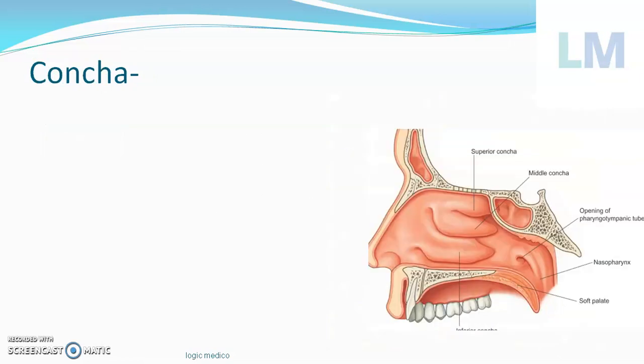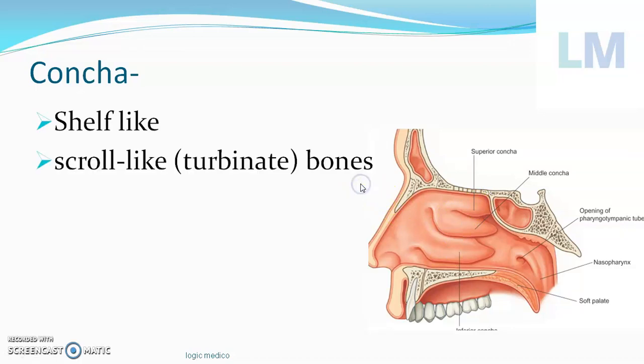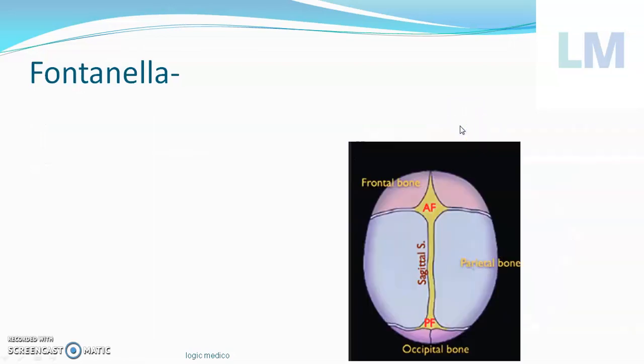So that is palate. Concha, these shelf-like projections from the lateral wall of the nasal cavity are called concha. These shelves are not horizontal, but they are like a scroll. So actually concha means scroll-like or shelf-like projections from the lateral wall of the nasal cavity. Below each concha there is a space called meatus. So meatus means space.